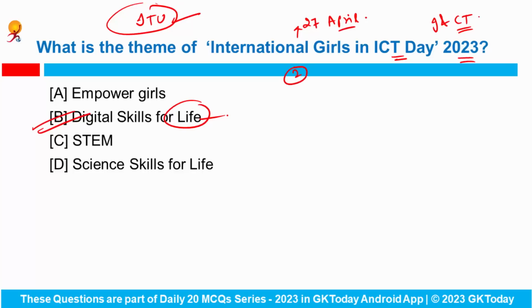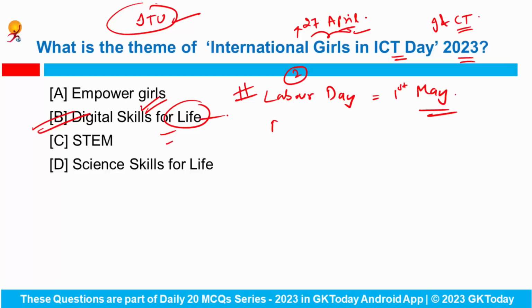When do we observe International Girls in ICT Day? On 27th of April. And this year the theme is Digital Skills for Life. Now, if we revise a few important days and themes, first is Labor Day. Also, this day is known as International Workers' Day. It is observed every year on 1st of May, right?